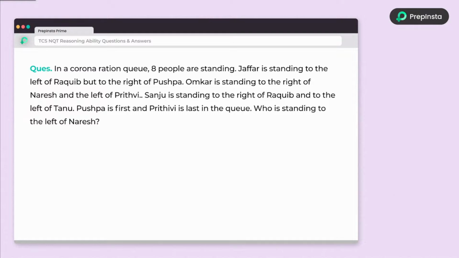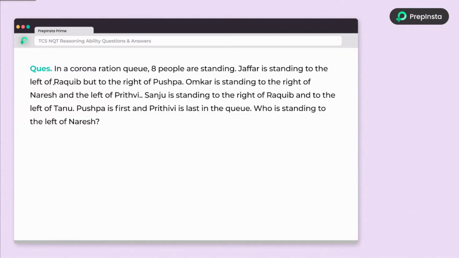And also the next question, just look here. I am going a bit quicker because we are running out of time. In a corona ration queue, 8 people are standing. Jafar is standing to the left of Rashid, but to the right of Pushpa. Guys, in arrangements, queues, ranking and order questions, you don't have to worry about the names. I will only take the initial alphabets. So let's quickly do that.